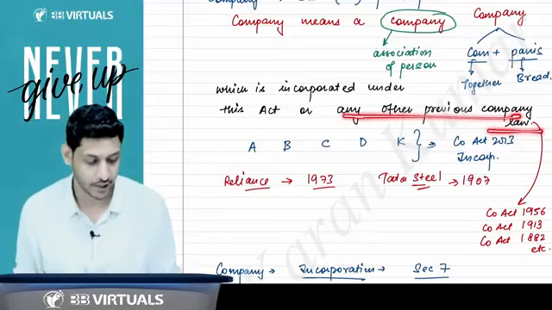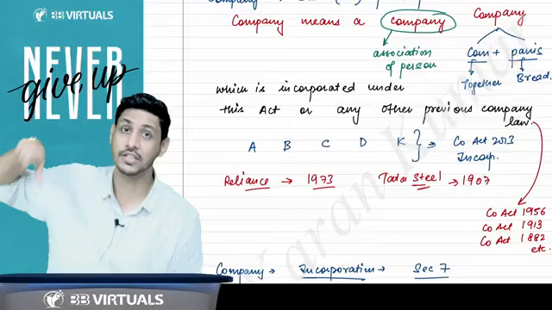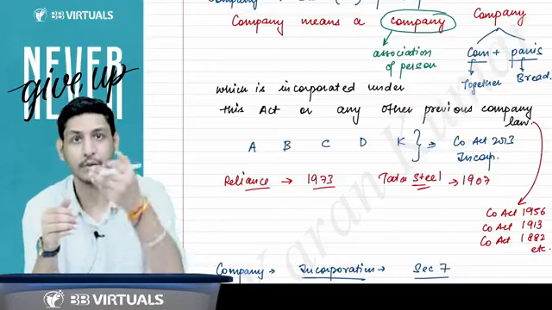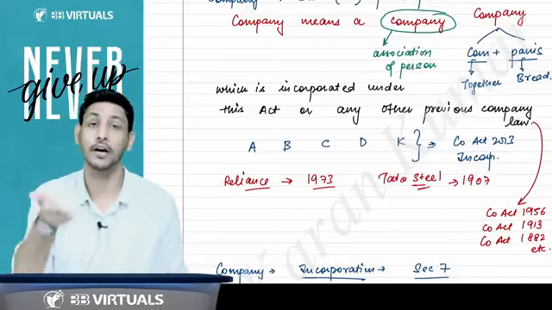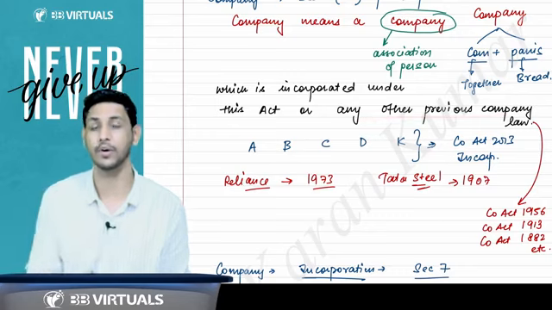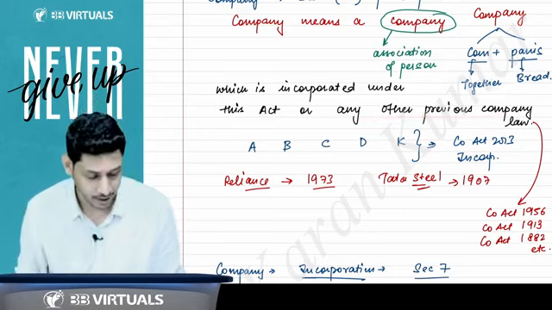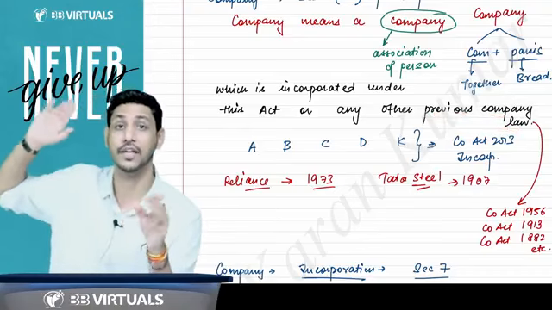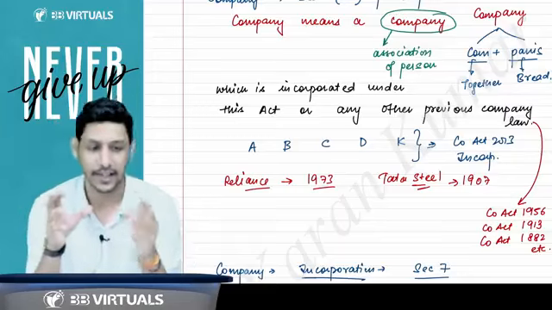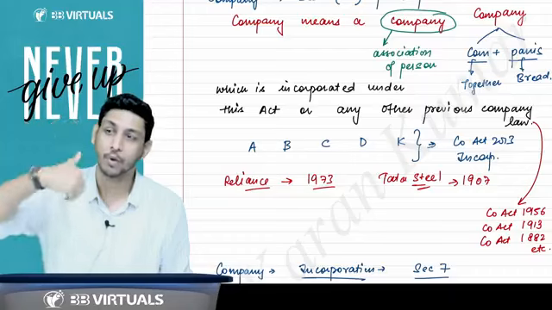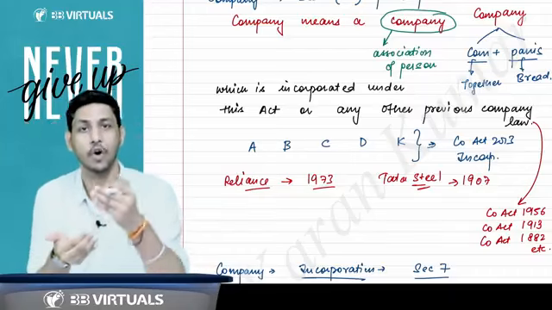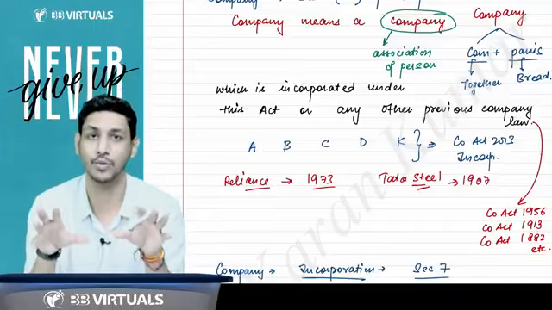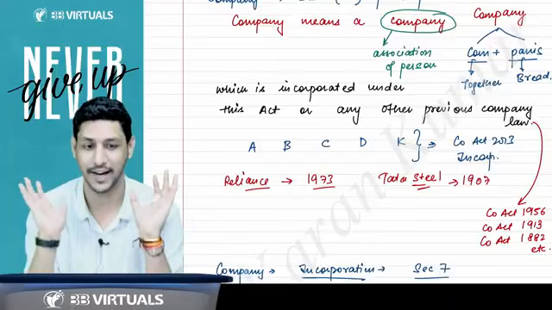But if this line is not written over here, then the act under which they were incorporated, that act is repealed. And the act which is now in existence would not be covering them if this line had not been written here. If this line was not written over here, then the act which is now in existence would not be able to cover the companies which were incorporated earlier. That is why this line is written, that it could be any company. It could be any company which is incorporated under this act or under any previous company law. This Companies Act 2013 will be applicable on that.